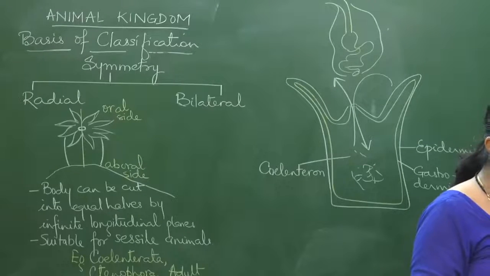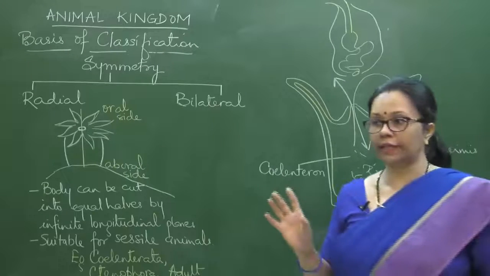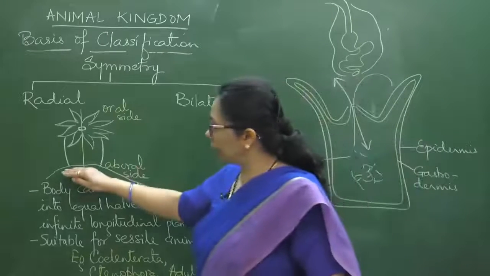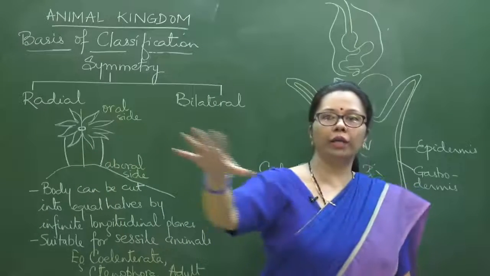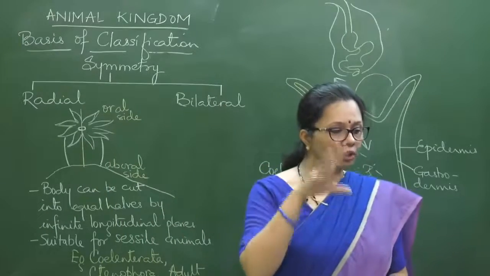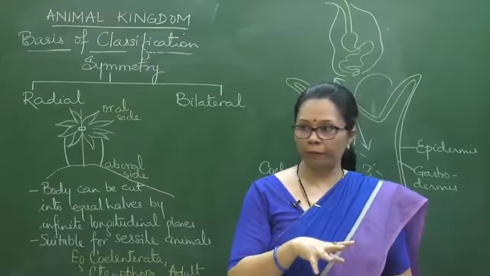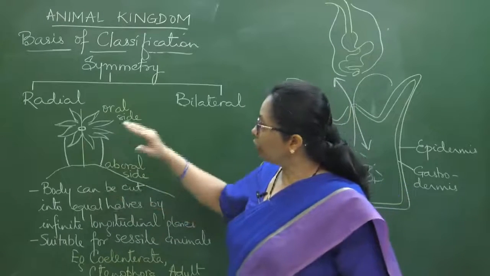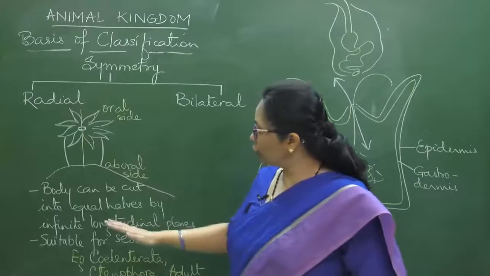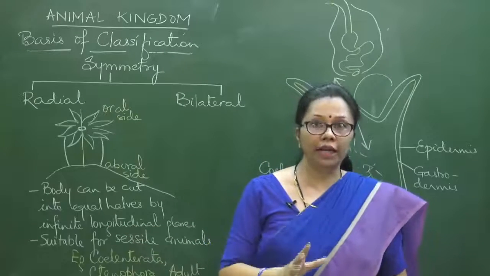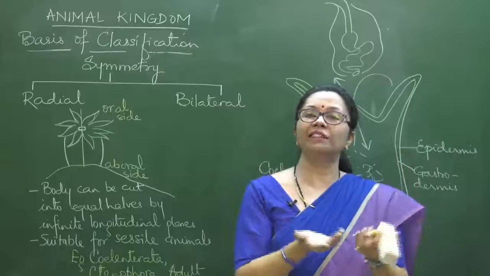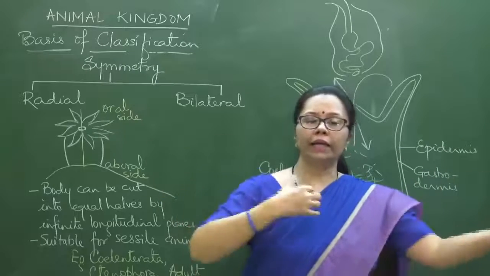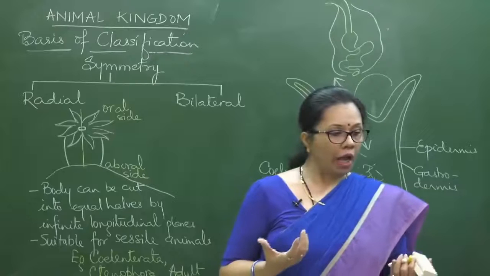Kumar has asked about sessile animals. Sessile means which do not move. Like here I have shown, it is attached to the rock, it is not going to move about here and there in the ocean. Such an animal is said to be sessile. As I told you, radial symmetry is more suitable for animals which are sessile, because with radial symmetry their body from all sides is similar. So from any side they can gather the food.